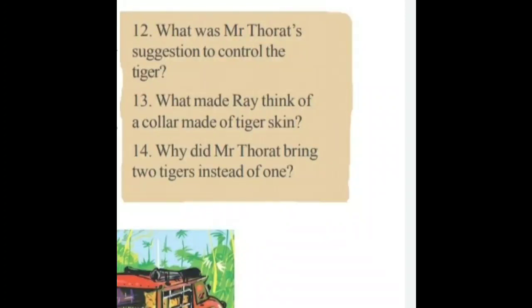Next question, number 13. What made Ray think of a collar made of tiger skin? Answer. He thought so because the neck could be flattened by the wire and it might spoil the scene. Once again, he thought so because the neck could be flattened by the wire and it might spoil the scene. S-C-E-N-E.